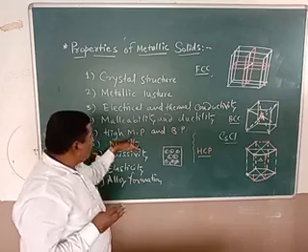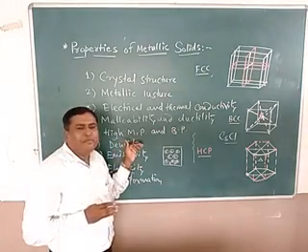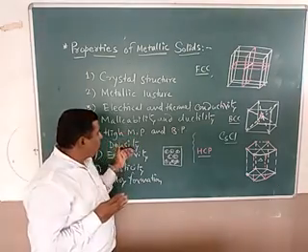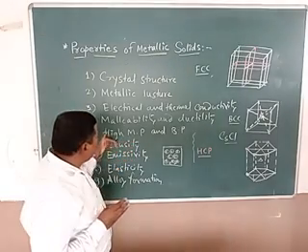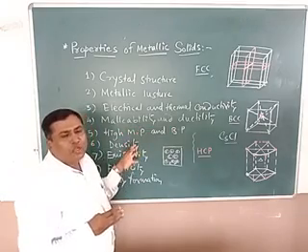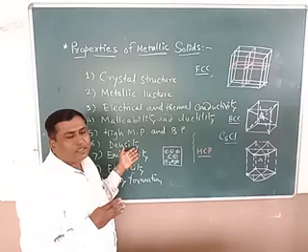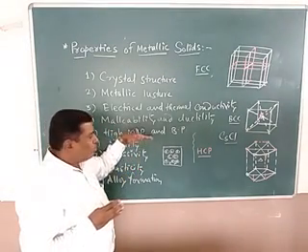Again, emissivity. Now when we have taken emissivity, what happens? When we have heated the metal rods, the metal rod is heated, and it emits free electrons, and this process is called emissivity.